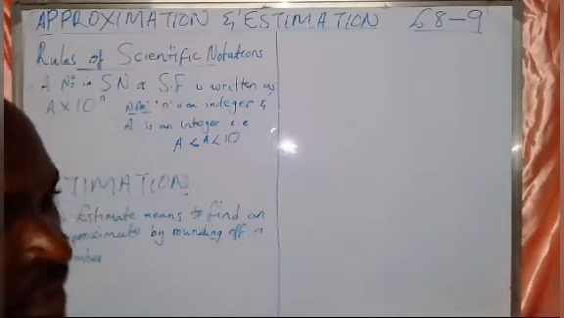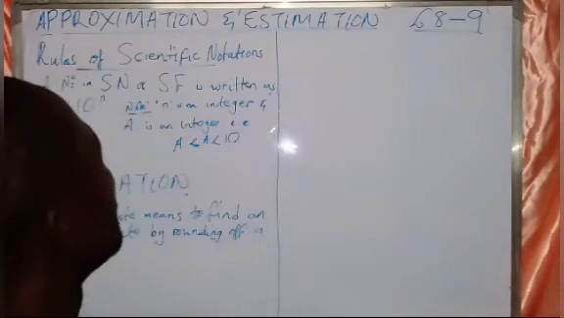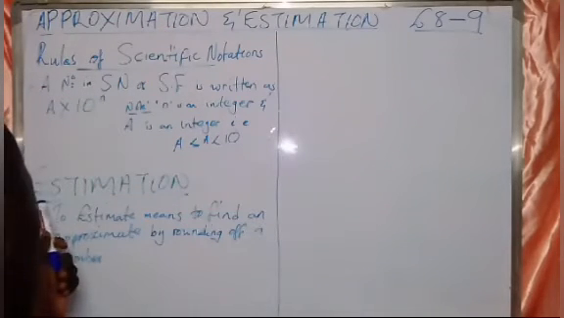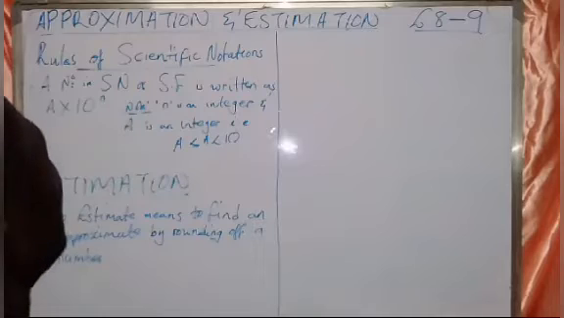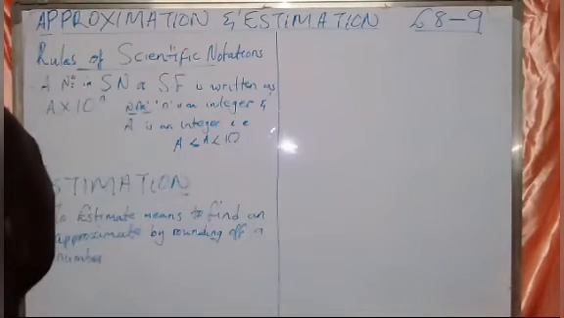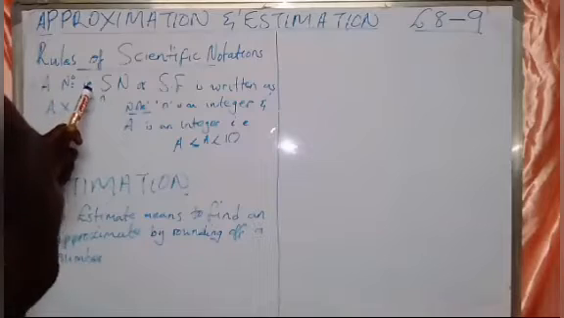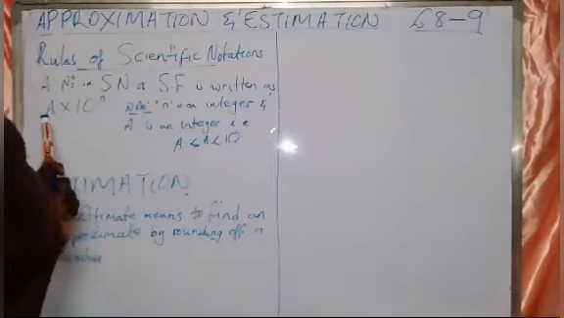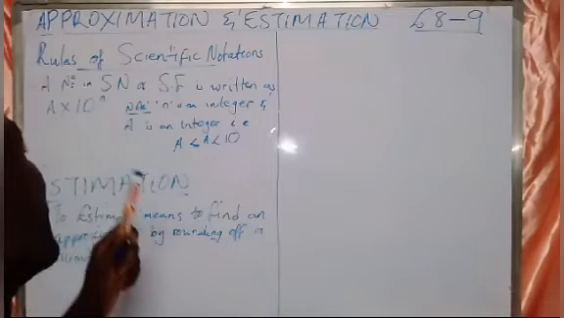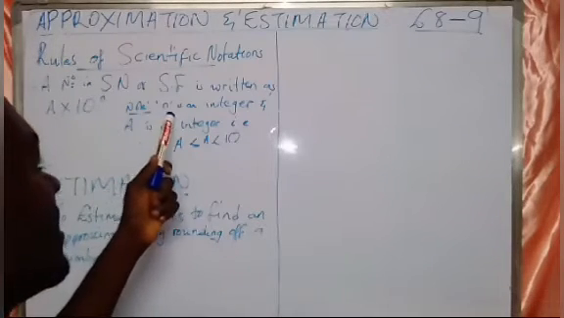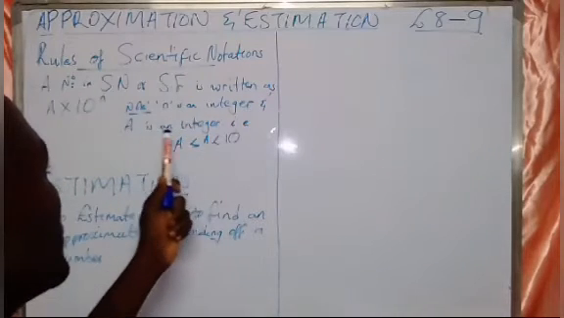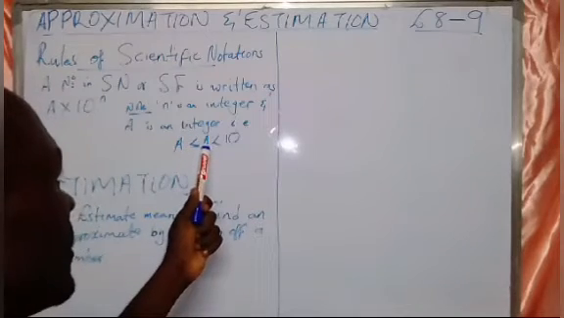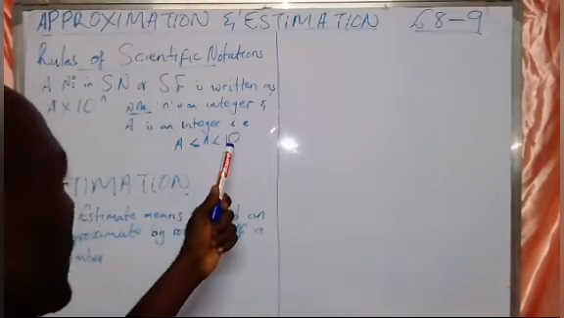Well, just to finish on the rules of approximation under scientific notation, and also to look at estimation. The rules of scientific notation say a number in scientific notation or standard form is written as a times 10 to the power n, where n is an integer and a is such that 1 is less than or equal to a, and a is less than 10.